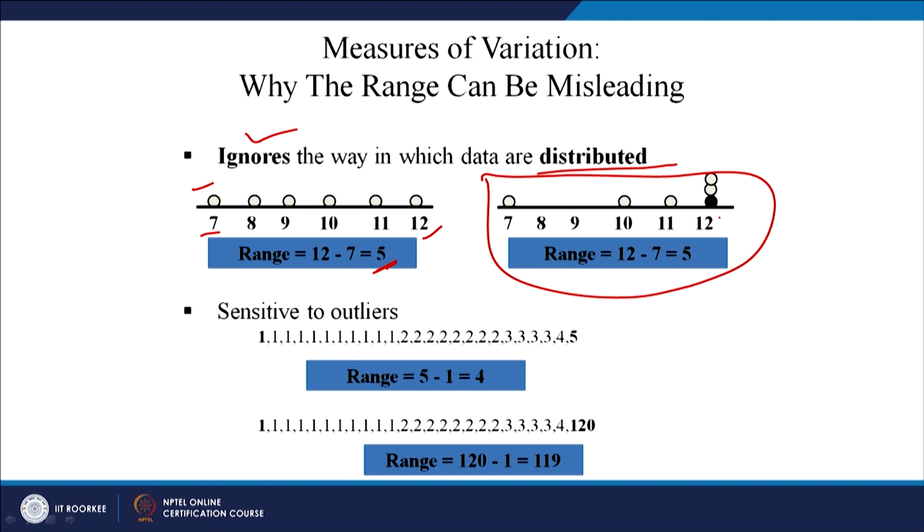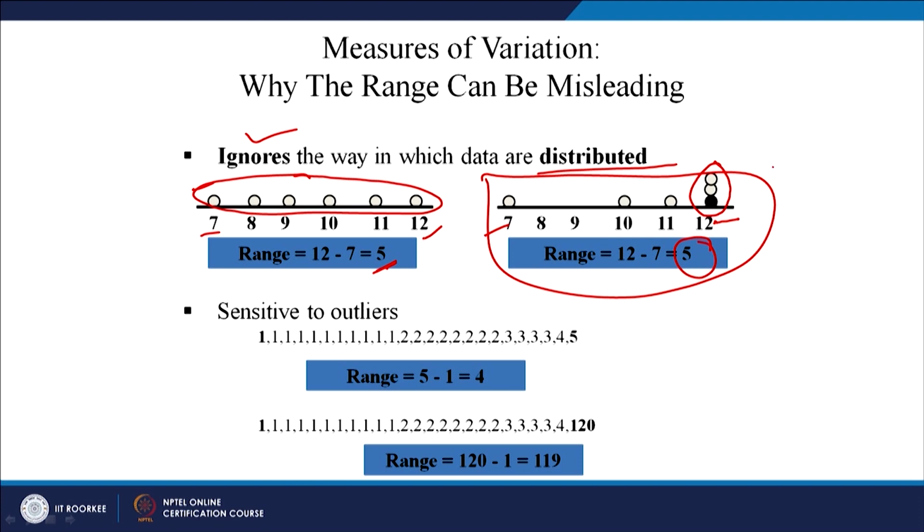What is the range? The highest value is 12, the least value is 7, range is 5. So, what is the difference? Here the data are evenly distributed, here there is a concentration of data points. But the answer in both cases is the same. So, we say range ignores the way in which data are distributed.